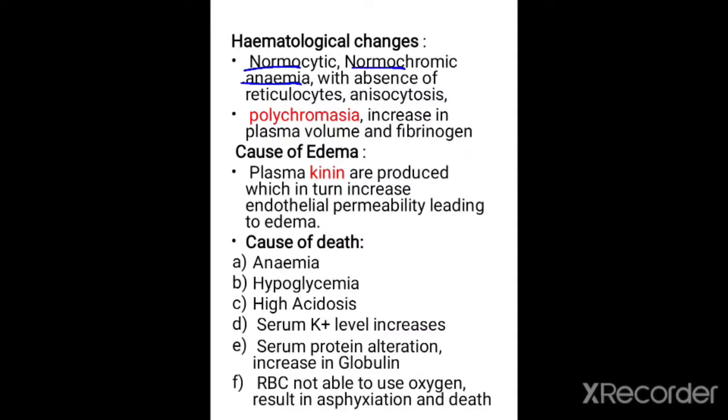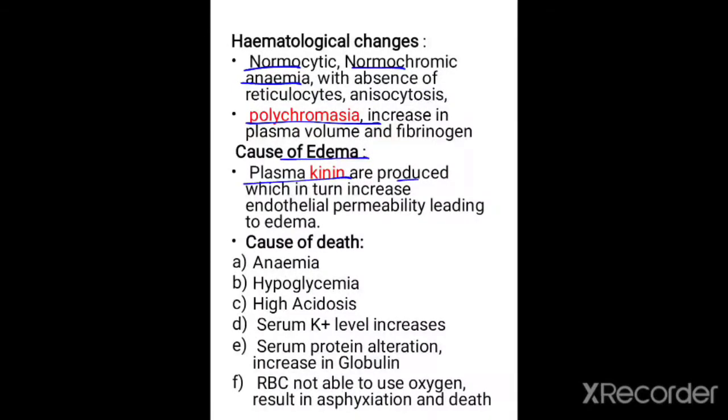And the next condition is polychromasia. The meaning of polychromasia is: poly means multiple and chroma is the color, which means the condition in which the RBCs are multicolored whenever a blood smear is made. This condition is mainly accompanied with the release of premature RBCs from the bone marrow. This is polychromasia.